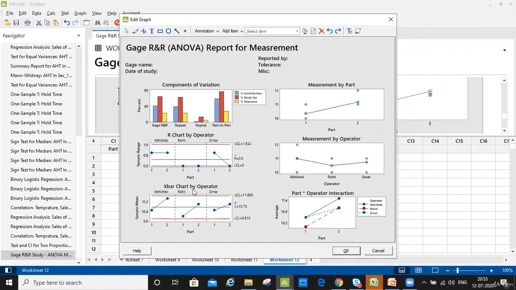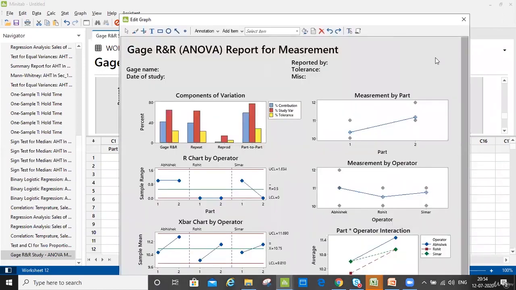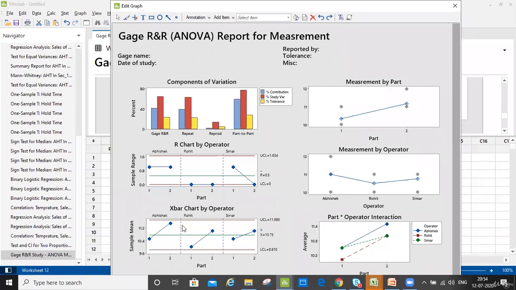Now I want to show you something else as well. You see here, there are 3 different operators and different parts as well. And you want to make a call on which operator is not doing really well, and I want to ask this question of you. Let's look at this graph. So this is a graph by operator. This is a graph by part, and this is the part-operator interaction. Okay, this would help us to analyze who is making errors.